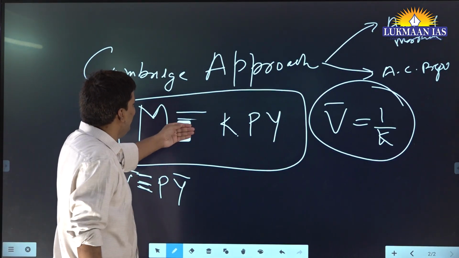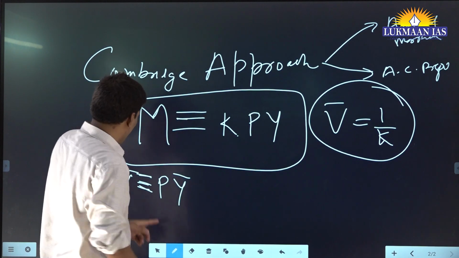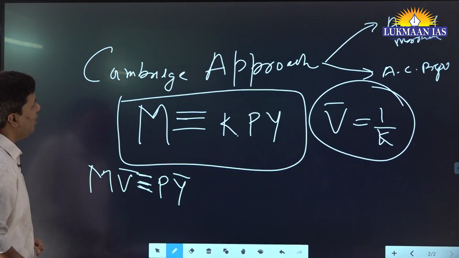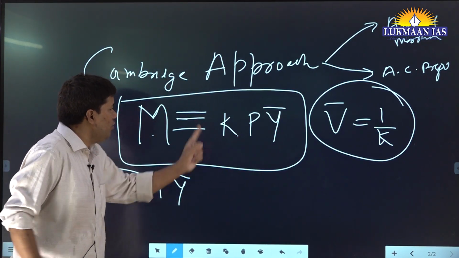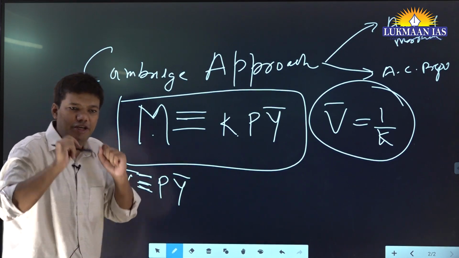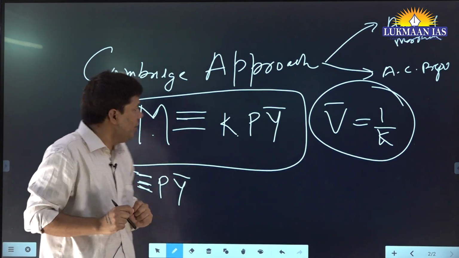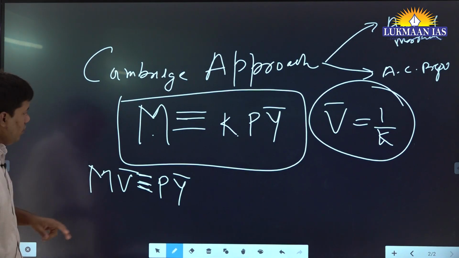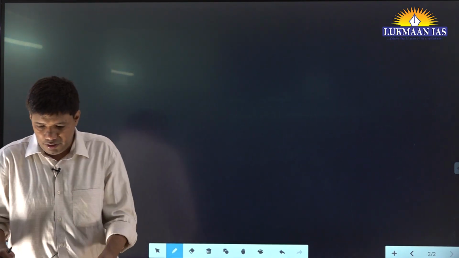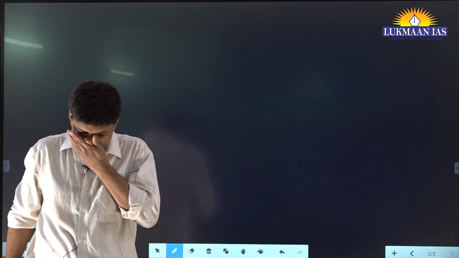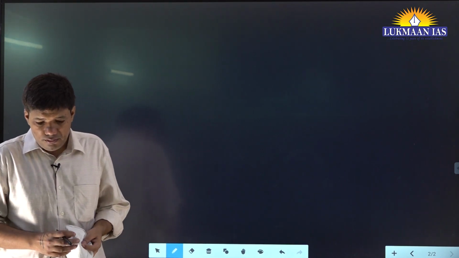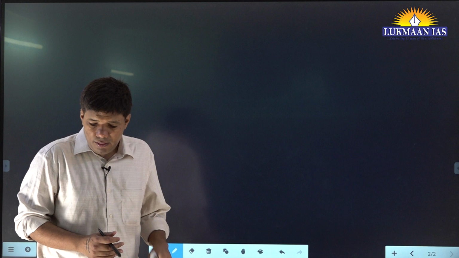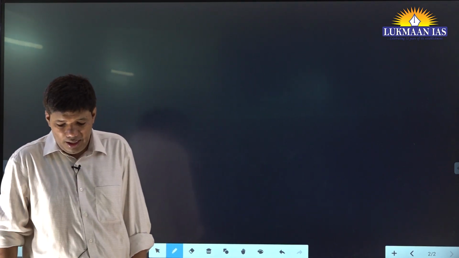Oh, sorry. It should be three bars only, right? Here it is three, here also bar. See, when I put three bars, it means identity. There is a difference between identity and equality. Now you can please write a statement. The Cambridge focus was on the quantity theory as a theory for demand for money.